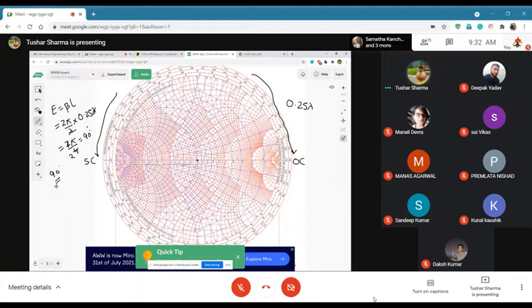We can calculate 2 pi by lambda into 90 degrees, and I can calculate L as pi by 4 times lambda over 2. So this length becomes lambda by 8, which is equal to 0.25 lambda. Oh, oops, no. Sorry, I made some mistake. Just 1 second. Let me go back.